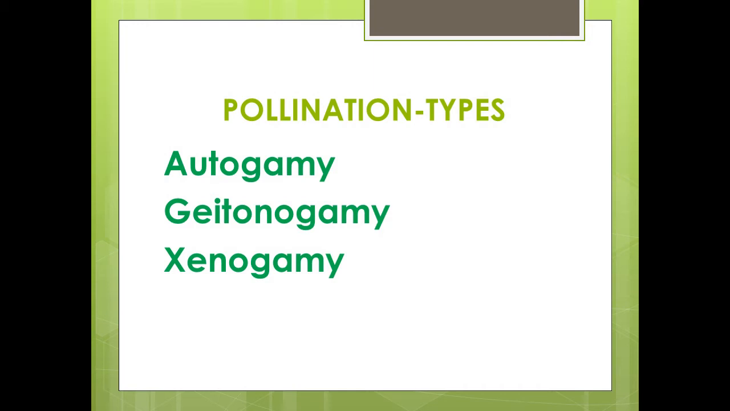Now, what are the advantages of self and cross pollination? First, the advantages of self pollination. It's a sure and economical method of pollination. Self pollination is employed as a fail-safe device. It produces homozygous progeny. It is used to maintain the pure lines, and it maintains superiority of the race indefinitely.